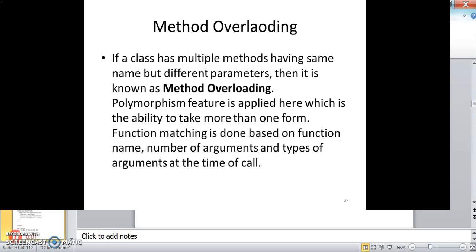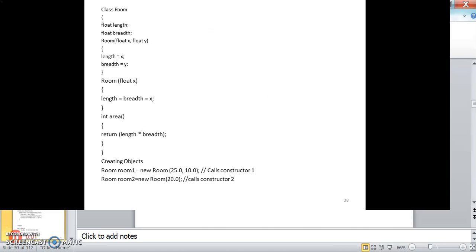Polymorphism feature is applied here, which is the ability to take more than one form. Function matching is done based on function name, number of arguments, and types of arguments at the time of call. So this is another example where class Room has float length, breadth, and then we are invoking a constructor here, initializing length with the value x, breadth with the value y, and then another constructor with a different argument. This is actually method overloading.